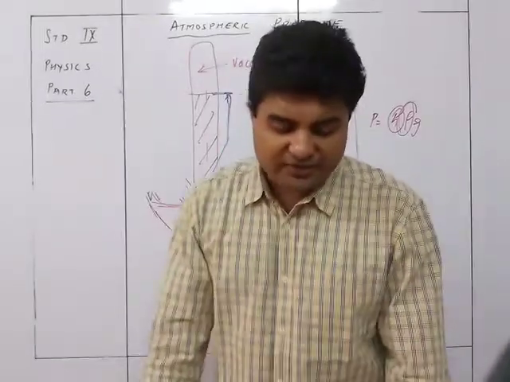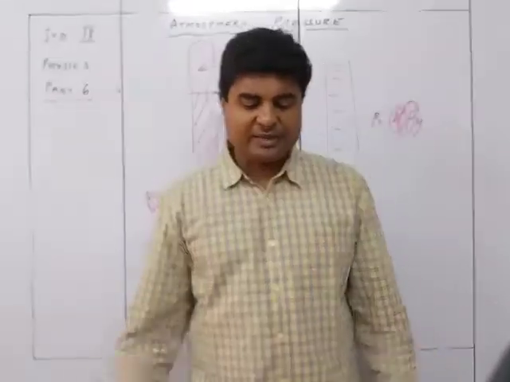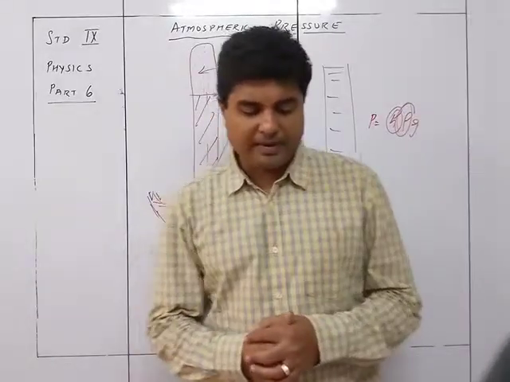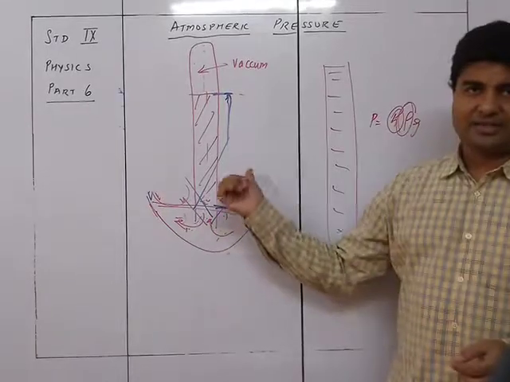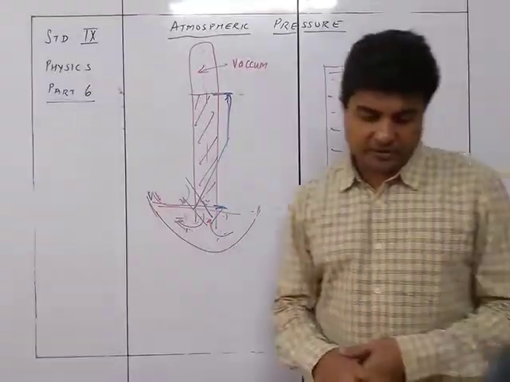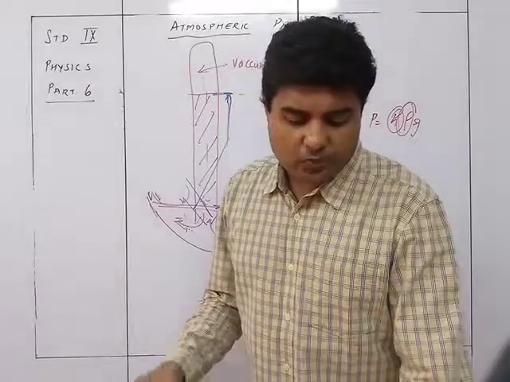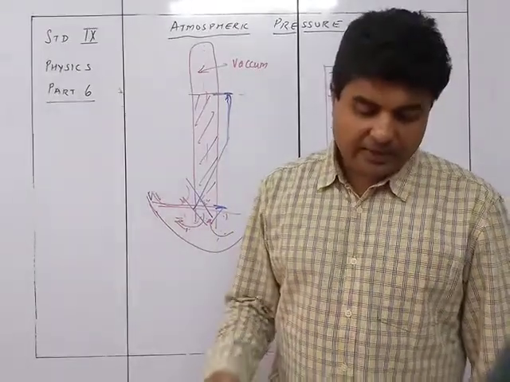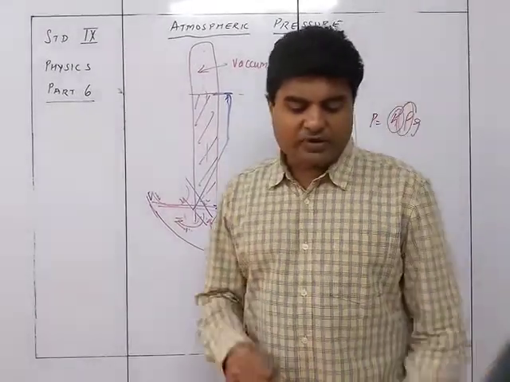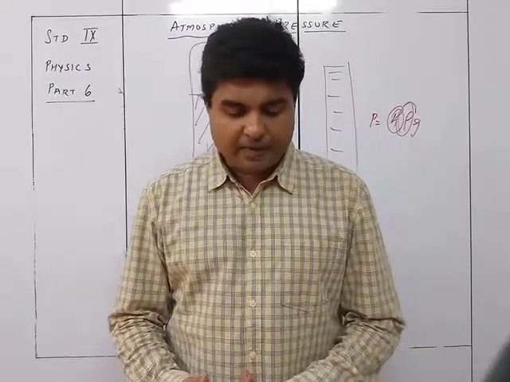Second, the surface of the mercury in the trough is open, therefore there are chances that impurities may fall in and mix with the mercury in the trough. Yes, there is a possibility of कुछ ना कुछ इधर गिर सकता है, so there could be impurities over here. Third, it is inconvenient to move the barometer from one place to another place. It is not portable. And fourth, a scale cannot be fixed to the tube to measure the atmospheric pressure.